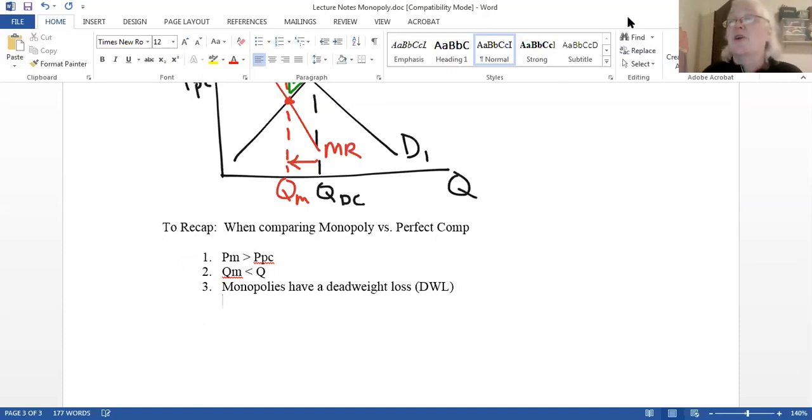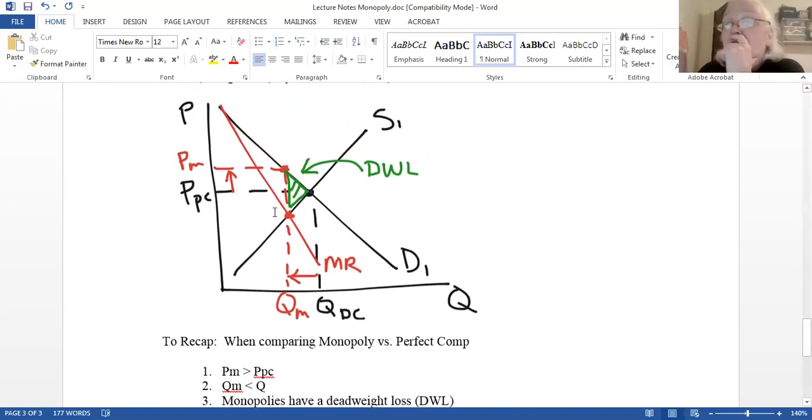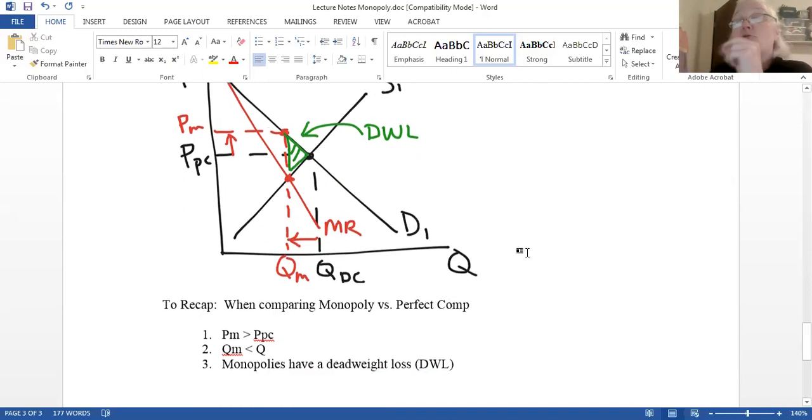So when you look up here, notice these are lost opportunities, trades that could have happened under perfect comp. This many people could have gotten the item and could have gained from it. But instead, because of the lower quantity, this is lost social gain. We call it a deadweight loss to society: lost opportunities, people who could have gotten that good. If this was a pharmaceutical drug, that's actual patients, right? So that can be significant. Recognize that that deadweight loss could be important, okay?